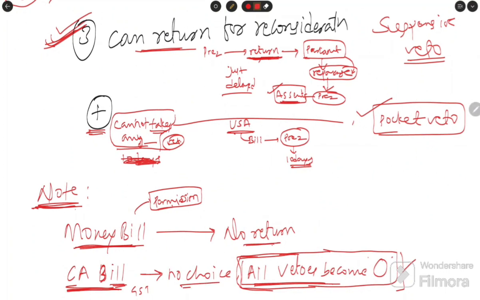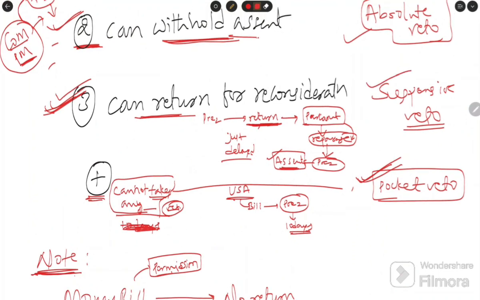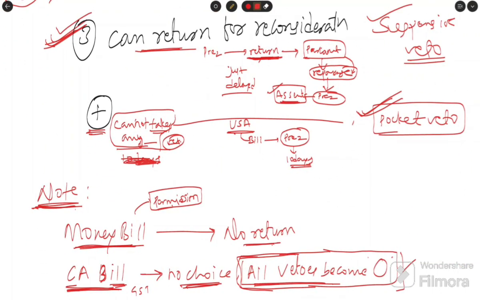Because he has no choice but to give assent. Only one choice, that is giving the assent. He has no pocket veto, that is, he cannot sit over the bill, and no suspensive veto, he cannot return the bill. And he cannot withhold assent, which is the absolute veto. No veto is possessed by the President of India over the constitutional amendment bill.